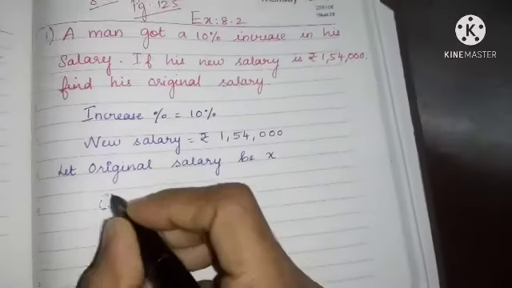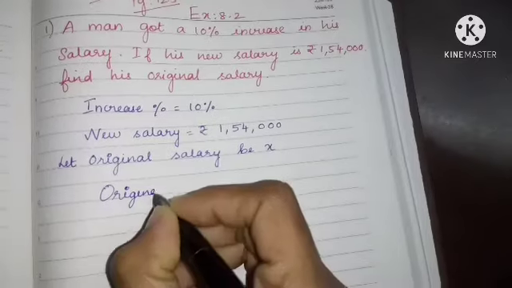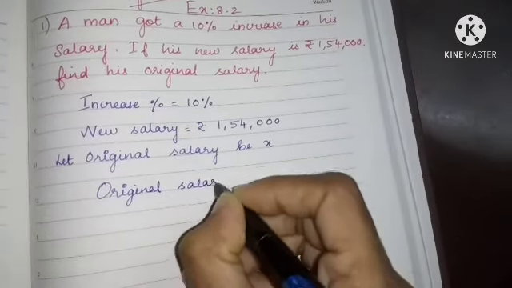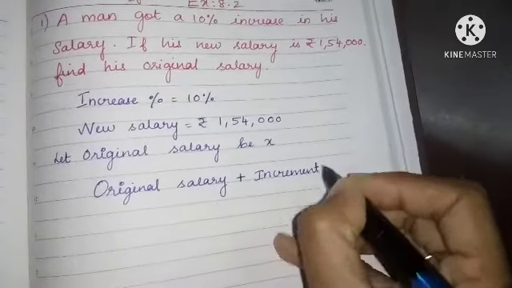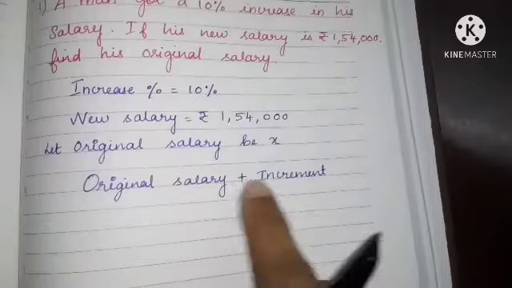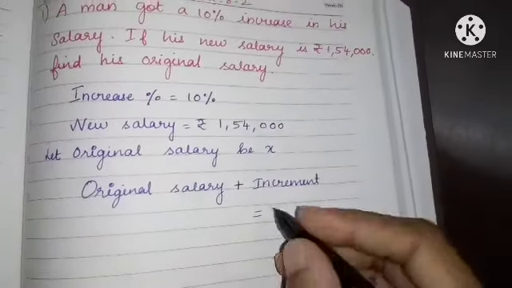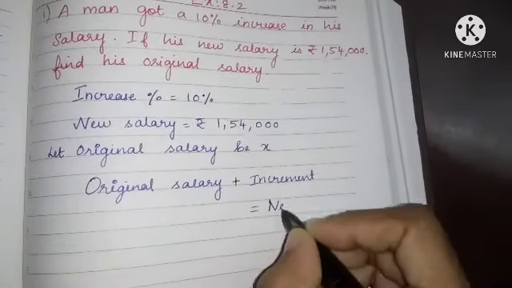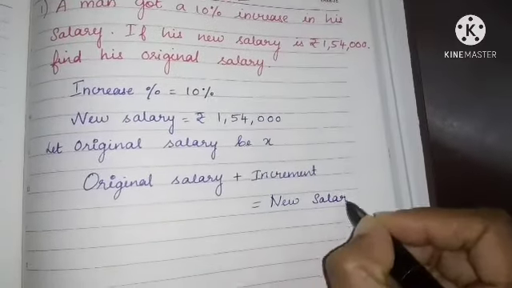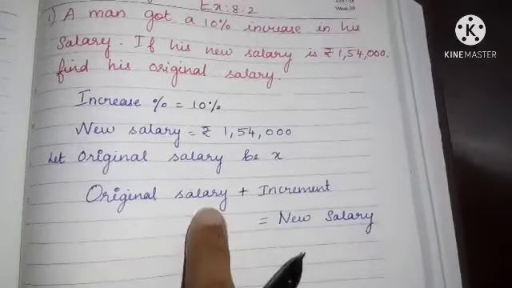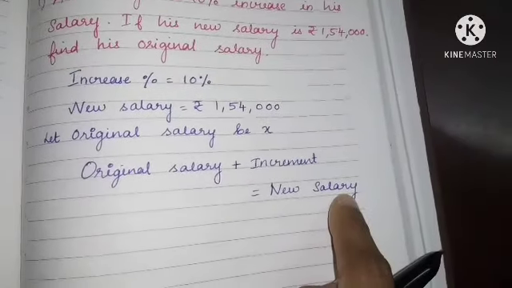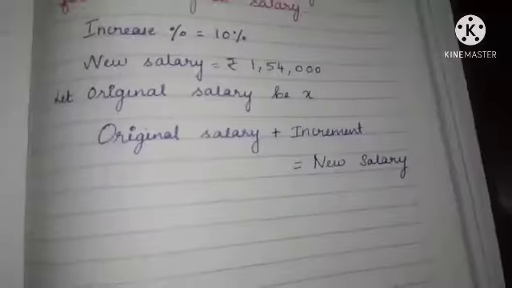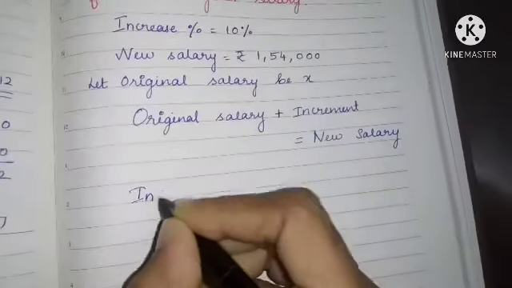So when I add original salary plus what they have given as increment, if you add these two, original salary and increment, you will get the new salary, correct? Yes, if you add the original salary with the increment amount, you will get the new salary. So what will your increment actually be?